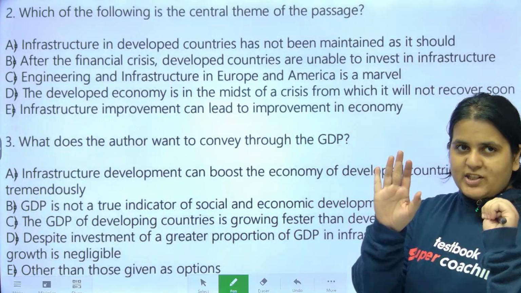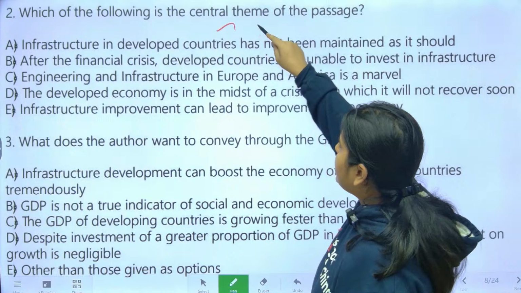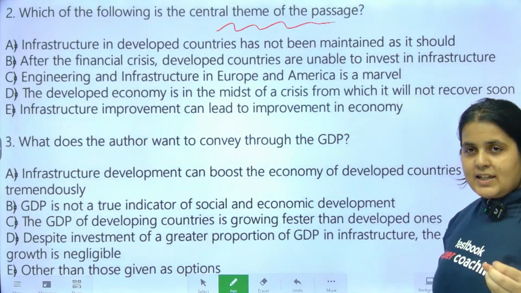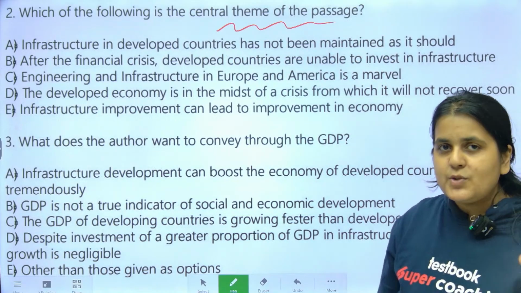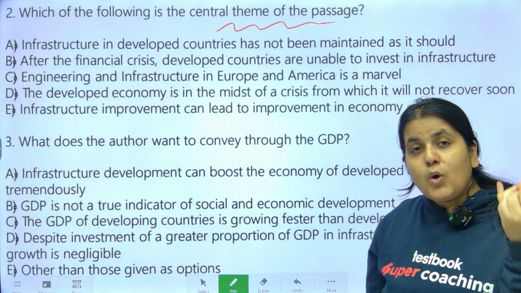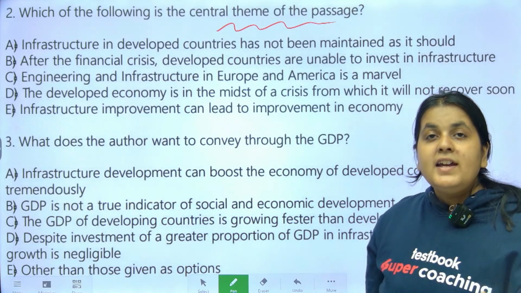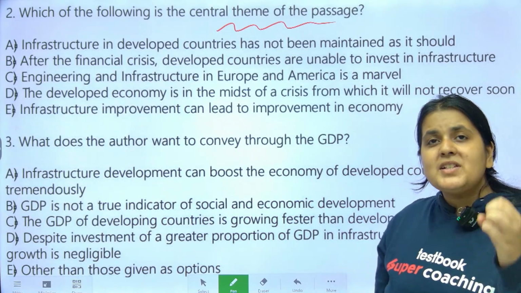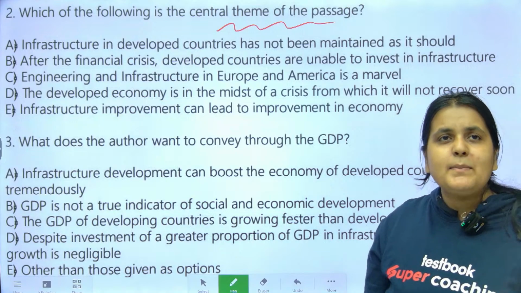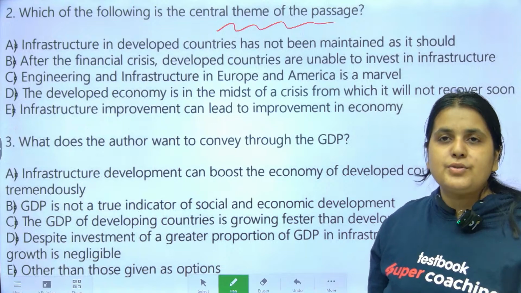तो आ गया एक question आपकी kitty में. चलो next one, second question. What is the central theme of the passage? Central theme of the passage means an option, of course, which is true according to the passage, also which reflects more of the author's opinion. Why has the author written the passage? And if it's a central theme, मतलब वो सिर्फ एक पैरा या दो पैरा इसमें mention नहीं है. Basically, हर पैरा more or less contributes to that point.